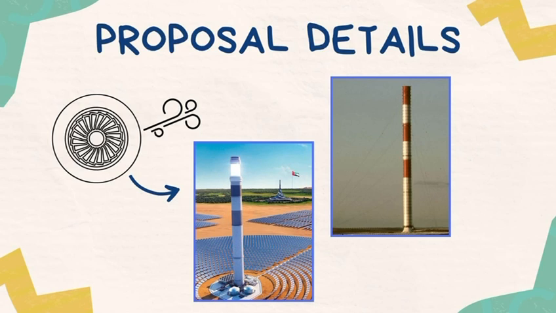Proposal details. Our proposal is SUTs, also known as solar updraft towers, which have the purpose of collecting solar energy to transform it into carbon-free energy. They work by producing buoyancy to make air rise, then this air goes to turbines connected on top of the towers that can be moved by the air, forming kinetic energy. And lastly, the air that the tower does not use gets dissipated into the atmosphere.